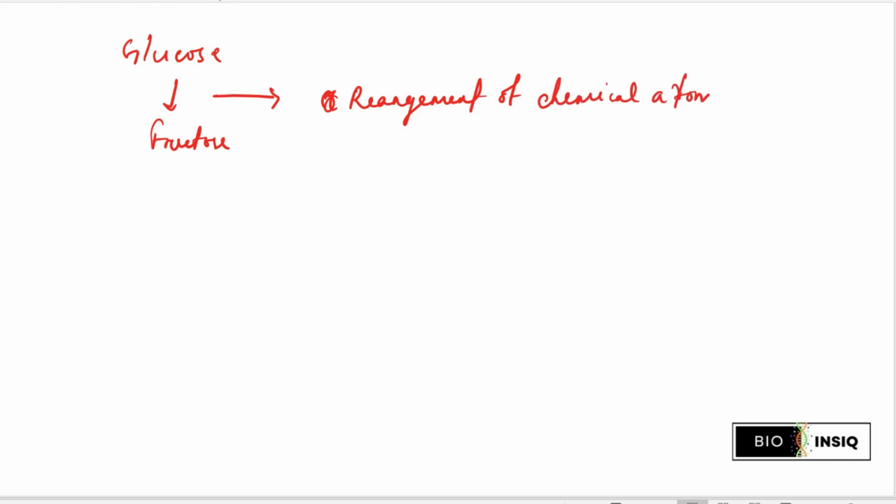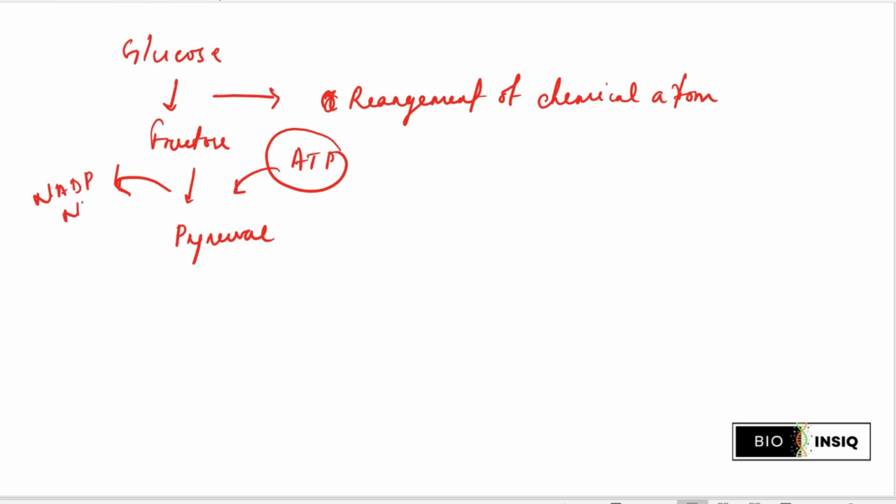When glucose is converted to fructose, there is a rearrangement of chemical atoms. Similarly, in the way to produce pyruvate, various energy is utilized and various energy is released. So there are moments of energy release and energy utilization.